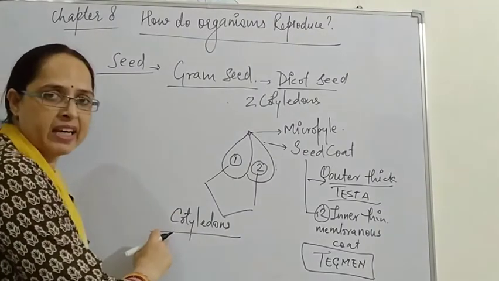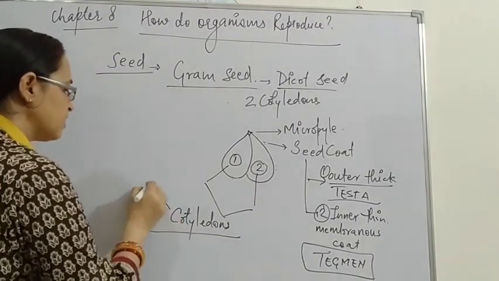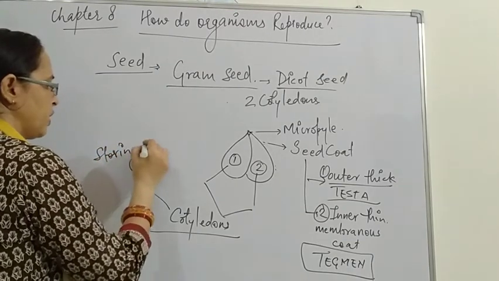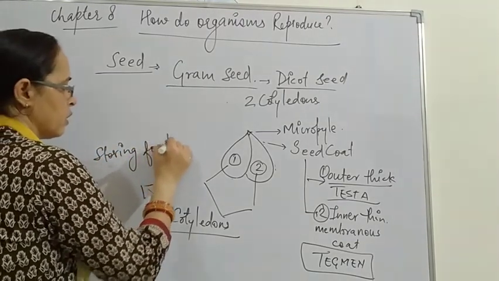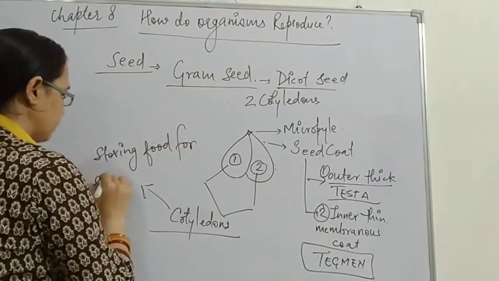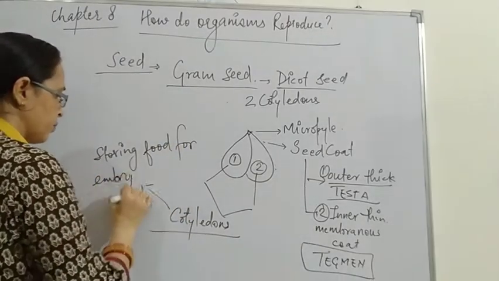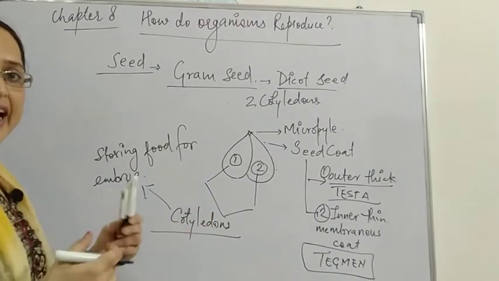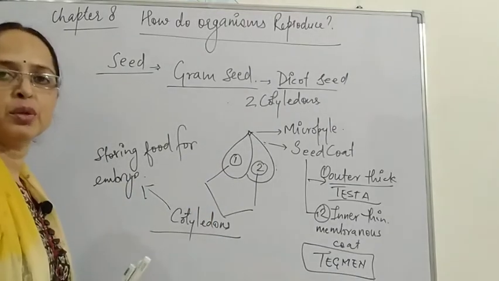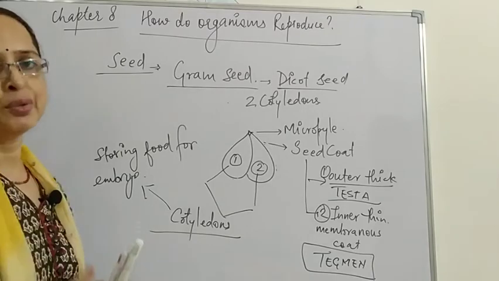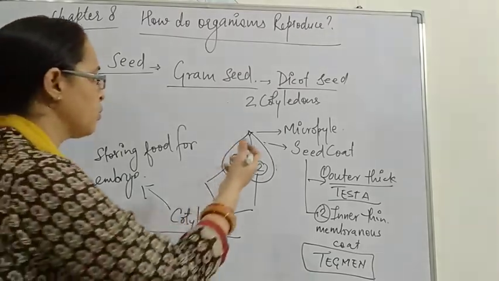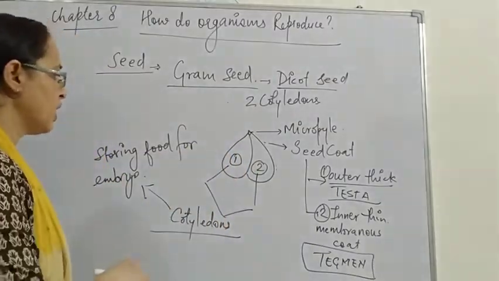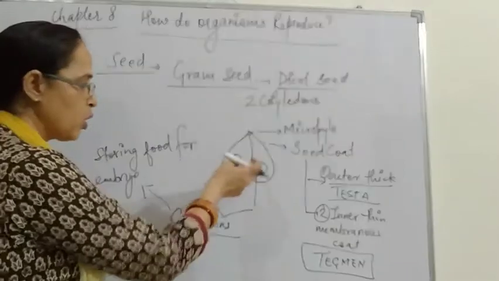Cotyledons are meant for storing food for the embryo. After germination, the embryo divides, and for division and growth, the embryo requires nutrients, and these nutrients are provided by the food stored in the cotyledons. So this was about the cotyledons.